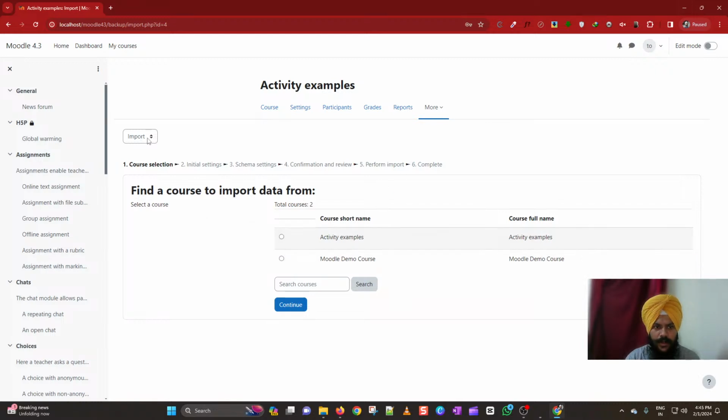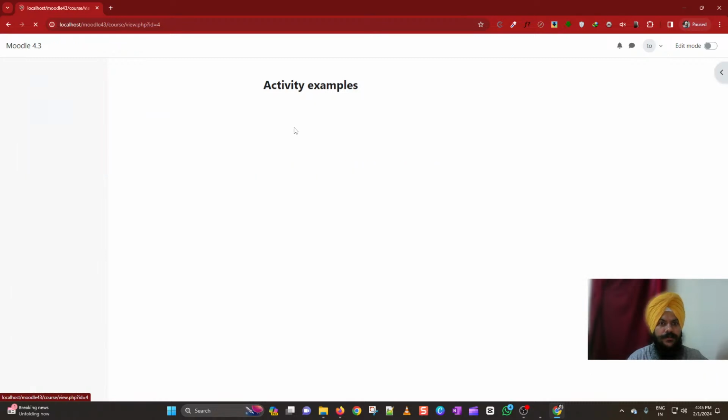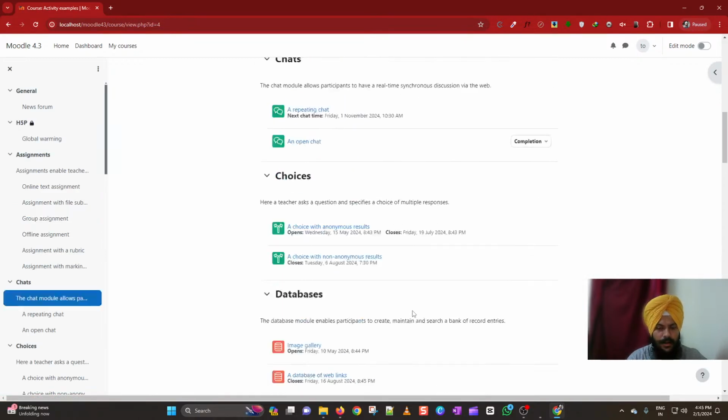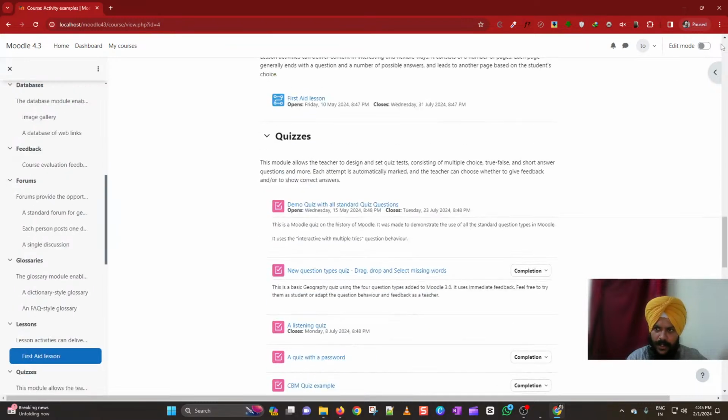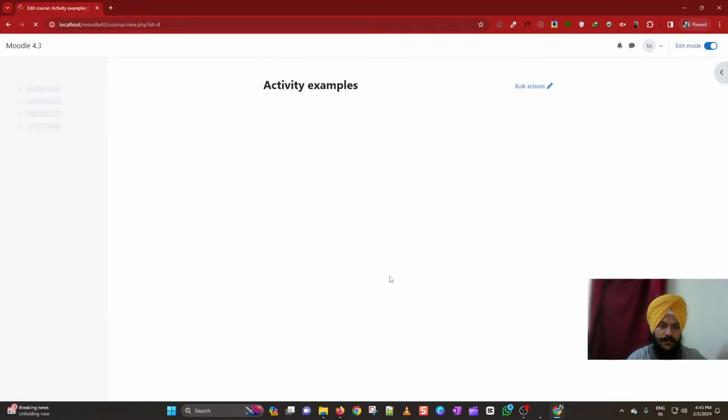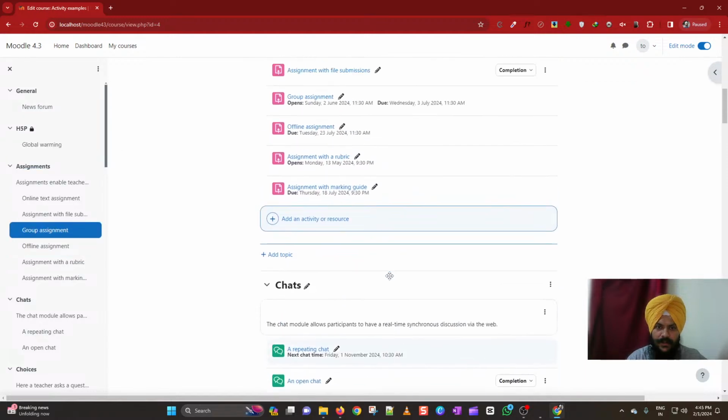So here on this page, you can click on this drop down to change it from import to... sorry, I am wrong. What we need to do is go back to the course. I could not follow the correct process, sorry. So you need to turn editing mode on and go to the quiz which you would like to move